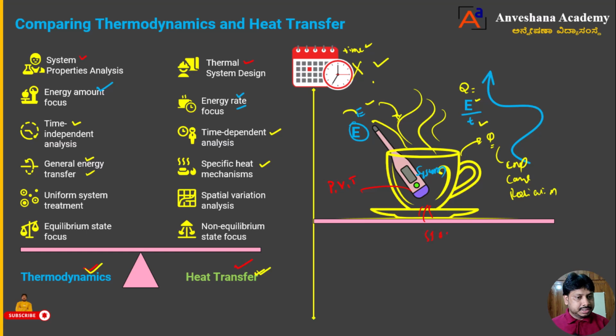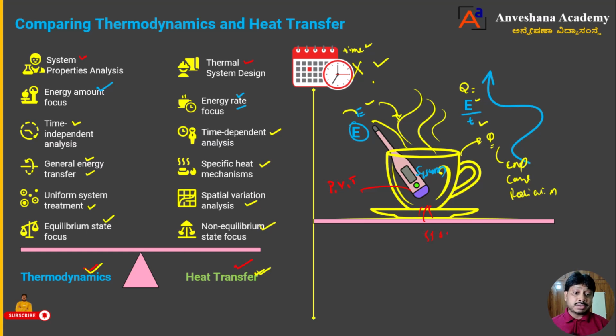Next, uniform system treatment, and heat transfer considers spatial variation. And dear students, as I told, thermodynamics analysis can be done when the system is in an equilibrium condition, but heat transfer you can use even for non-equilibrium conditions. Again, thermodynamic equilibrium I have discussed in detail in the thermodynamic equilibrium concept videos, you can go and refer. Thermodynamic equilibrium means the system should be in mechanical equilibrium, thermal equilibrium and chemical equilibrium.